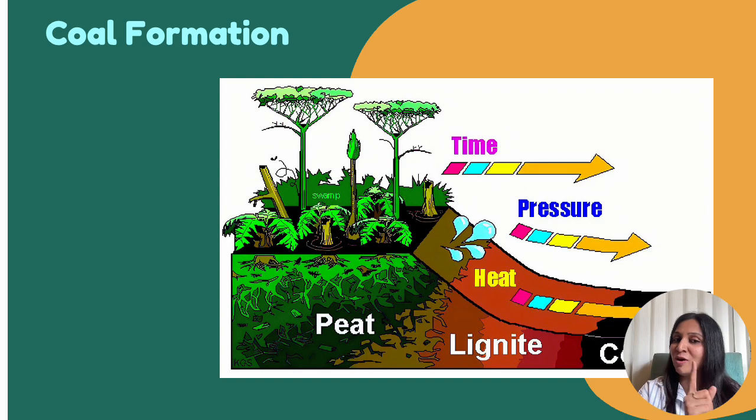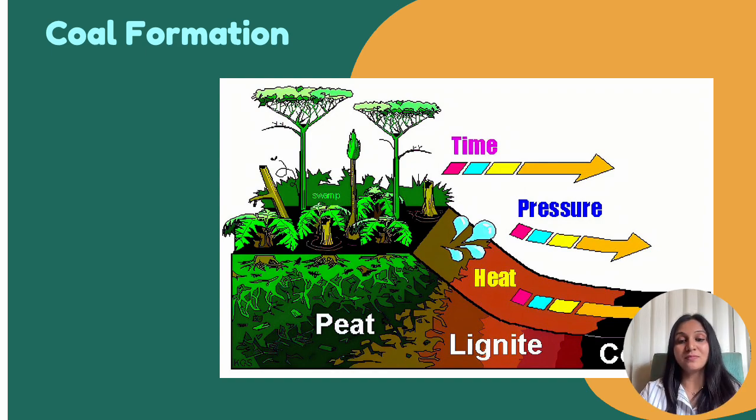Another fun fact, coal is also called a fossil fuel because it comes from dead plants. Fossil is nothing but something that comes from being dead. Like a dinosaur, right now dinosaurs are extinct. So whenever you find a very intact dinosaur bone, it's called a fossil because it's dead. So coal is also called a fossil fuel. Like I said, it is made from dead plants, just like fossils, or the remains of ancient animals.